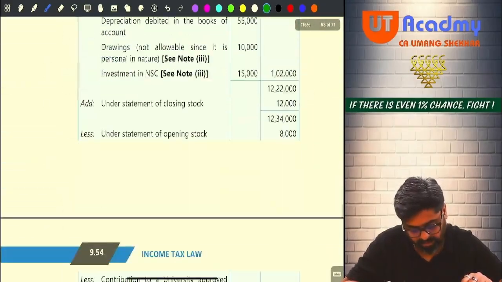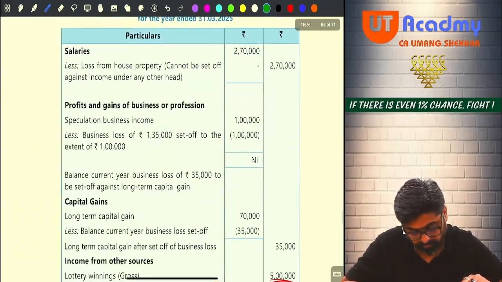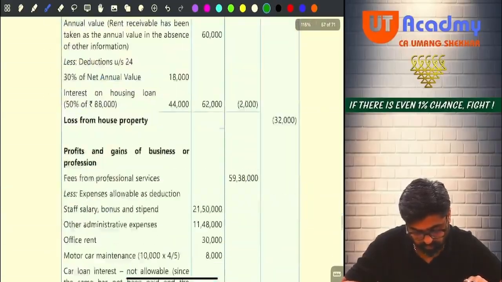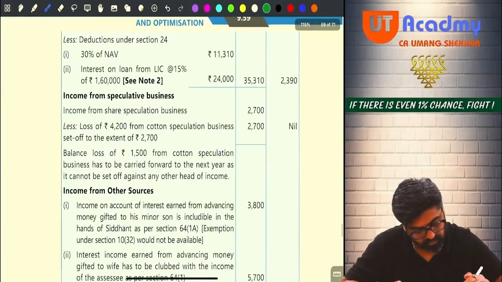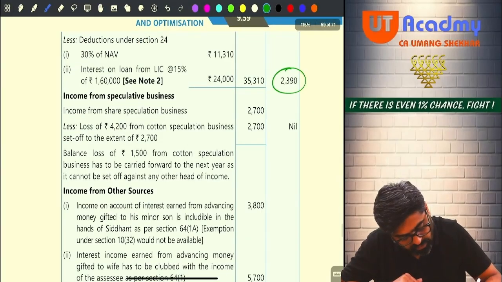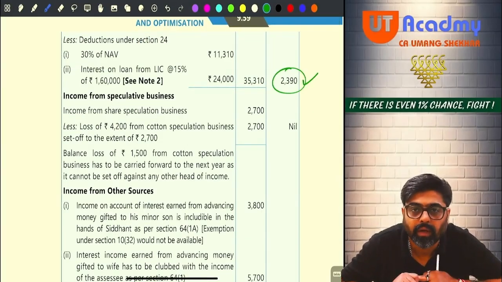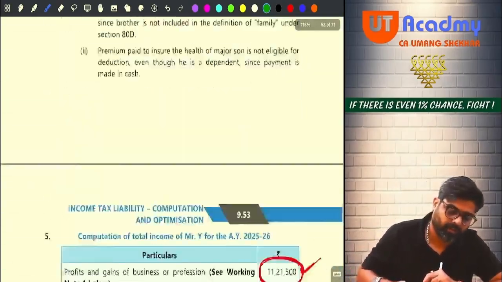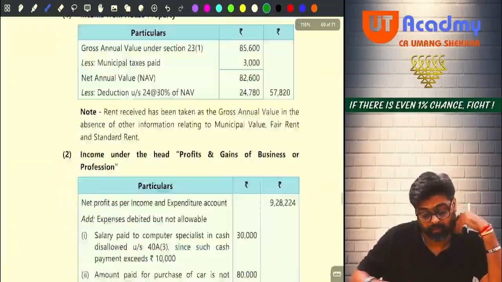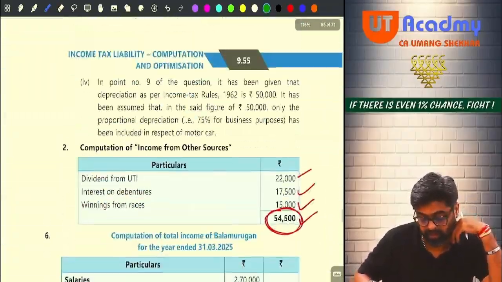This was your question number 8, no? See, 2,390 income from house property, right? Okay. And what is the salary income in both the cases?